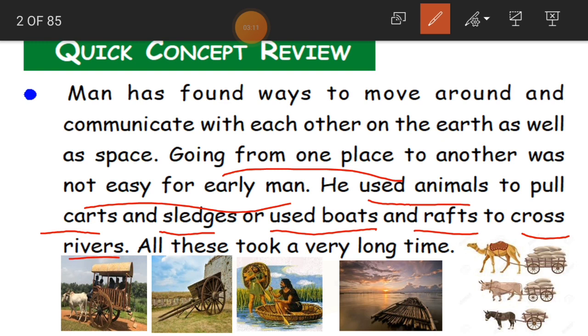So what did he do? He used animals. See here in the picture. So what are they? They are bullocks. So he used animals to pull carts and sledges. Sledges, like if you see children on Christmas, Santa Claus, so he'll travel on sledges. That is sledge, like it is there in the picture here. So that type of transport is called as sledge. Okay. So the early man used carts and sledges and also used boats and rafts.